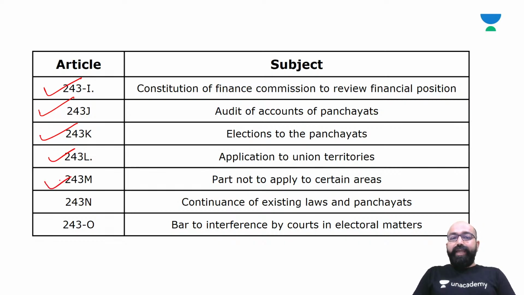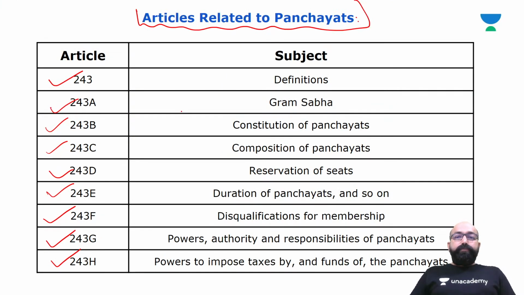Article 243M talks about part not to apply to certain areas. Article 243N, continuance of existing laws and panchayats. Article 243O, bar to interference by courts in electoral matters. So these are the articles related to Panchayati Raj institutions from 243 to 243O.